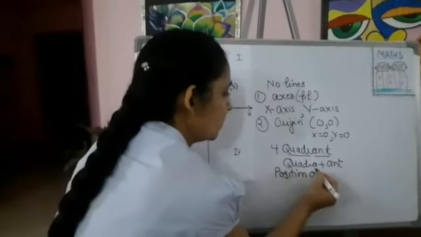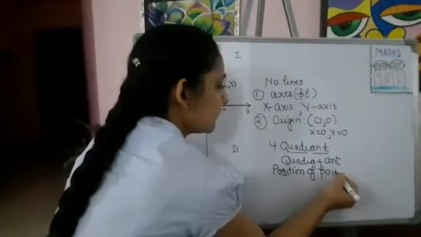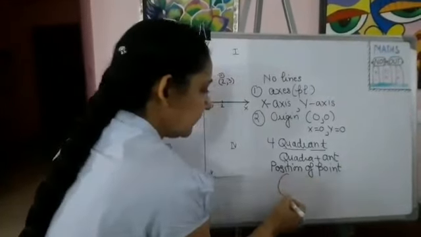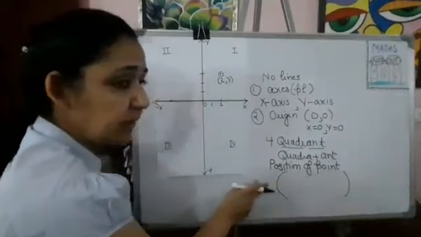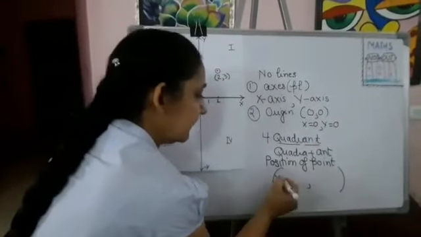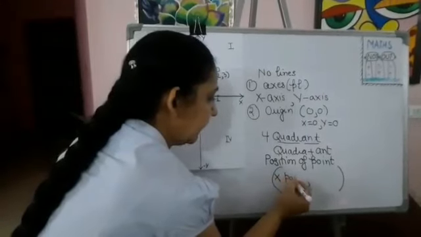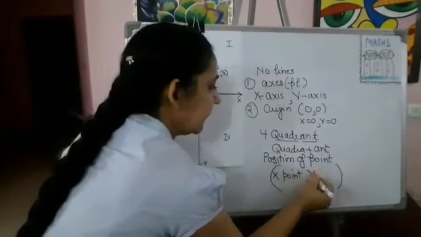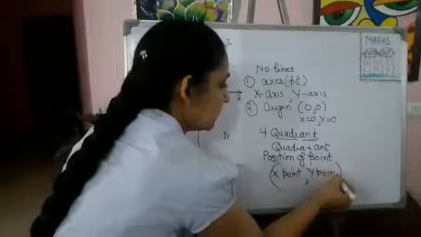How do we show the position of a point? We show it with the help of brackets. Very important, how do we write the position of a point? Bracket, first the x coordinate, the point of x, and second the y point.